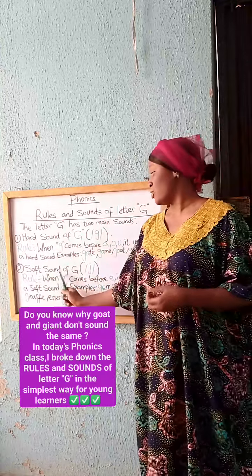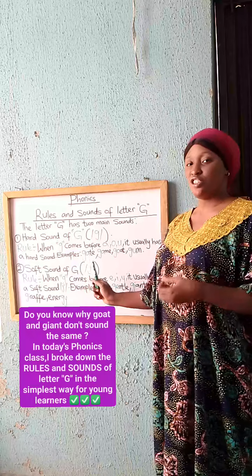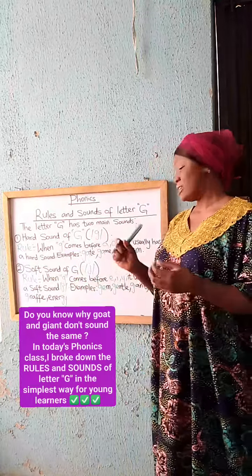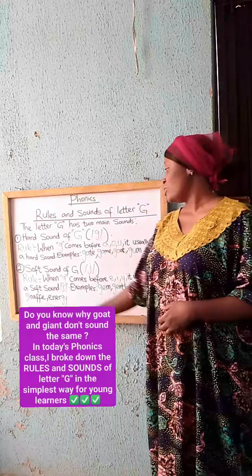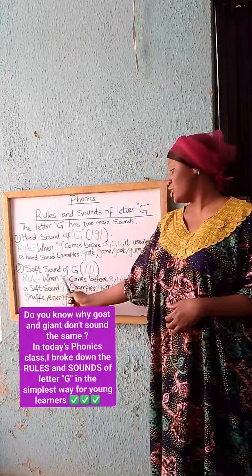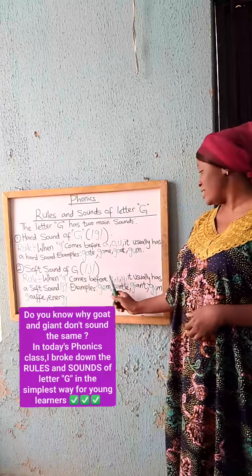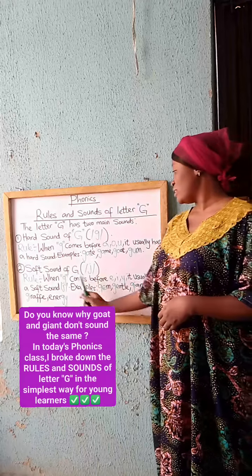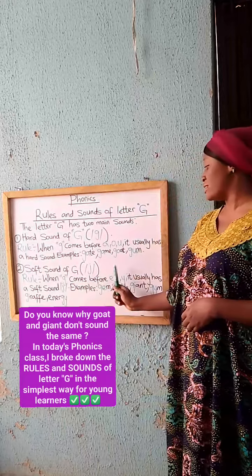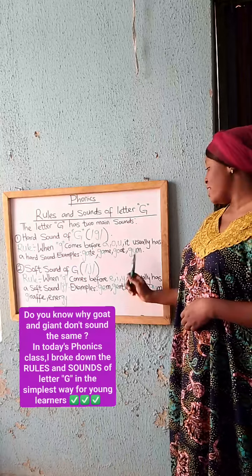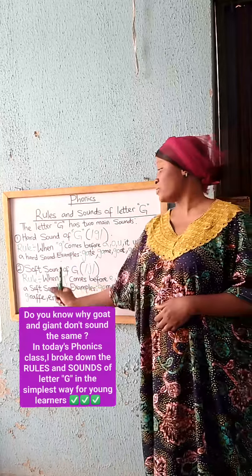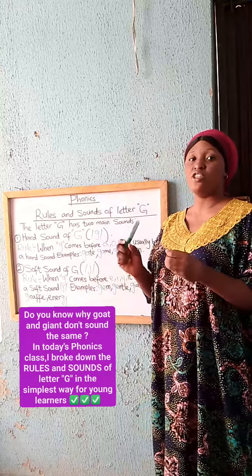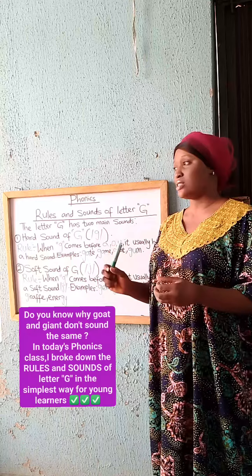The soft sound of letter G says J, the sound of letter J. The rule is, when letter G comes before letter E, letter I, and letter Y, the tricky Y, it usually has the soft sound pronunciation. It takes the soft sound pronunciation, that is J, the sound of letter J.